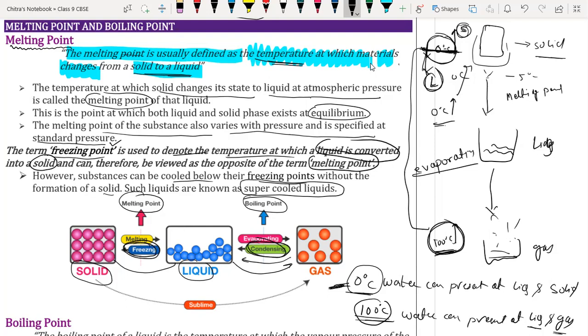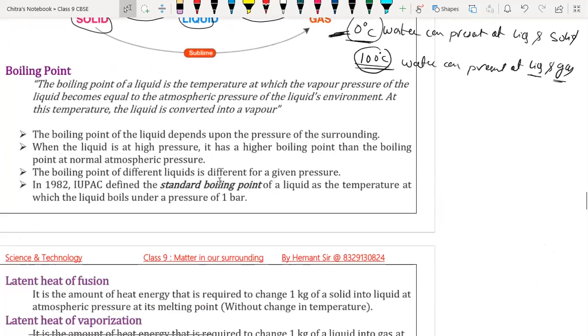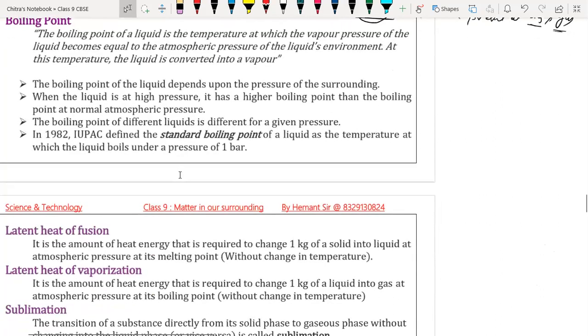Okay, beta, now we are going to discuss the boiling point. So take a screenshot for that. Sir, done. Okay, beta. So now we are going to discuss the boiling point.